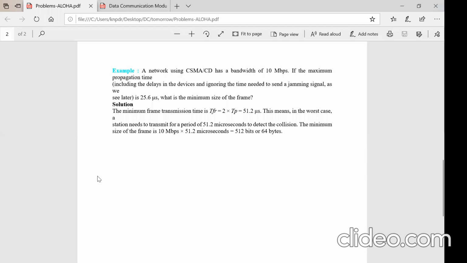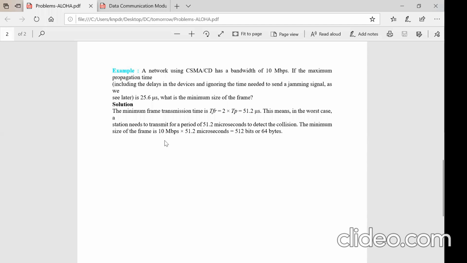See, a network, the protocol which is used is CSMA/CD. It has a bandwidth of 10 Mbps, and the maximum propagation time is 25.6 microseconds. What is the minimum size of the frame? What is required here? Here, the minimum frame transmission time. The formula is given: TFR is 2 times the TP.